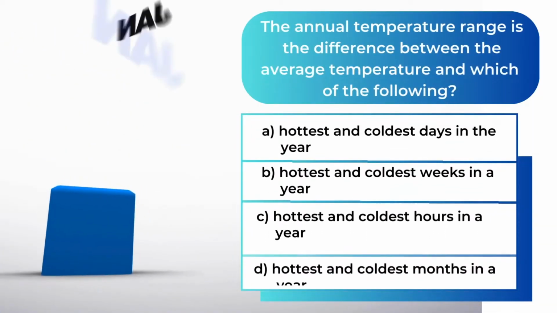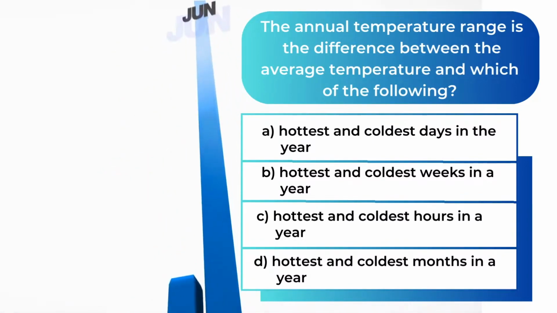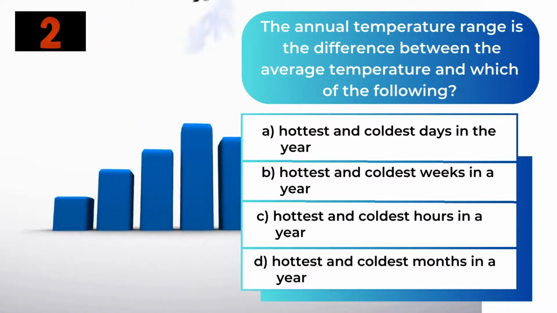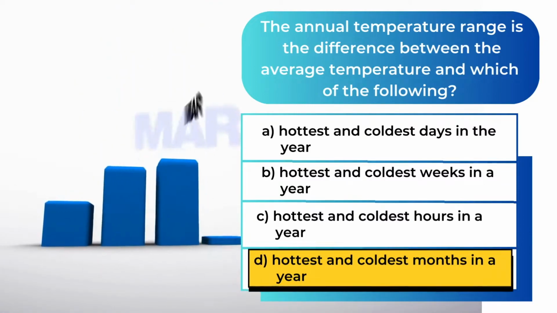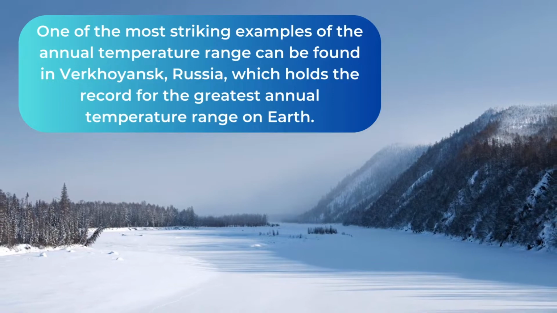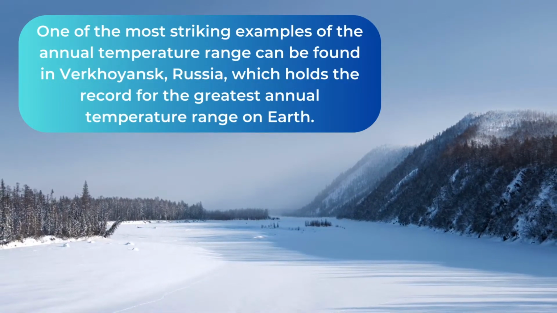The annual temperature range is the difference between the average temperature and which of the following? The answer is D. Hottest and coldest months in a year. One of the most striking examples of the annual temperature range can be found in Verkhoyansk, Russia, which holds the record for the greatest annual temperature range on Earth.